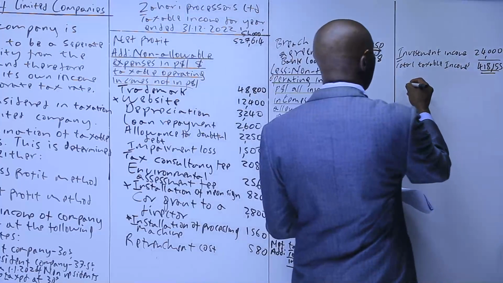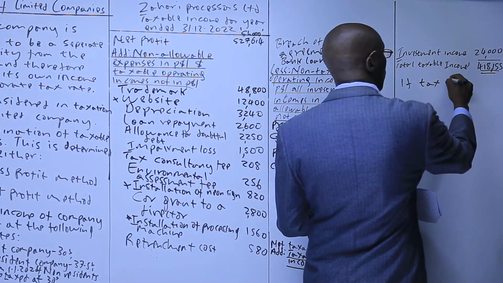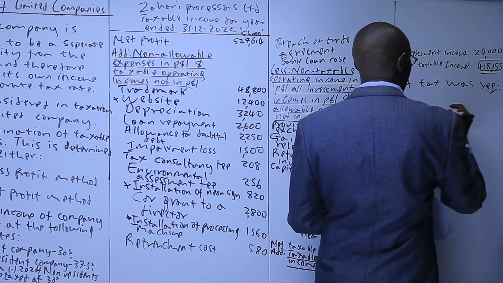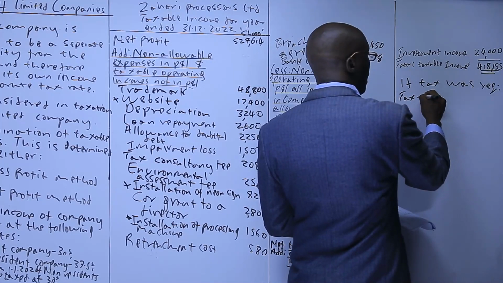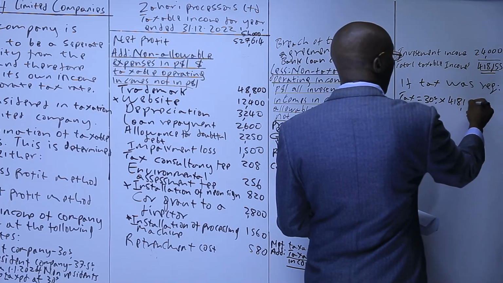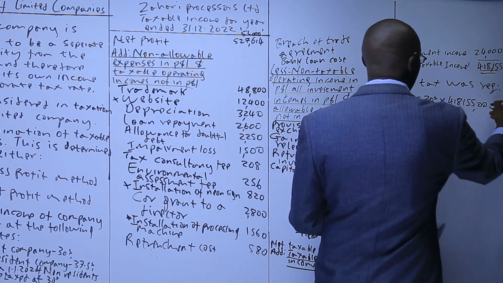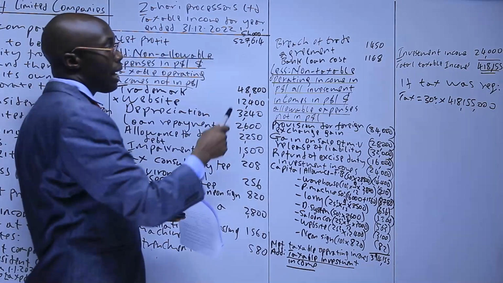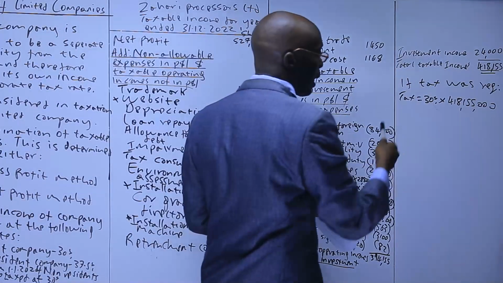So if tax was required, that is, if it was a requirement that we get the tax, tax will be 30% of 418,155,000. Now we add the zeros, the ones that we had quoted here, because now we are outside of these zeros we had quoted.